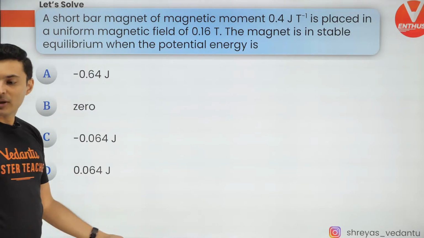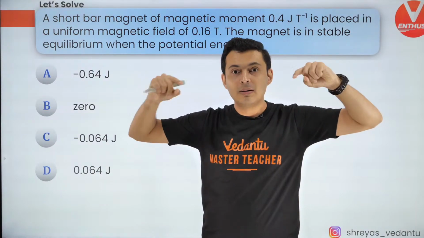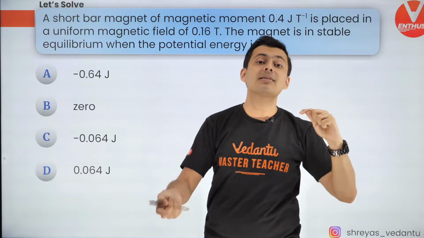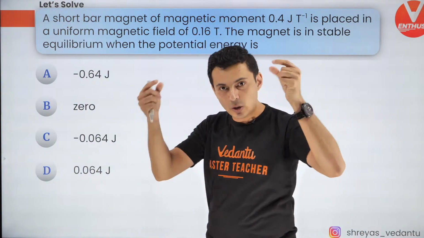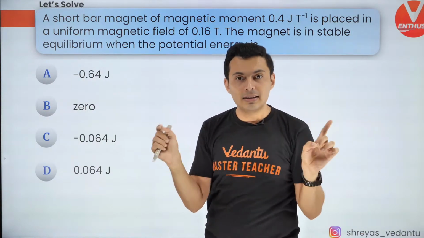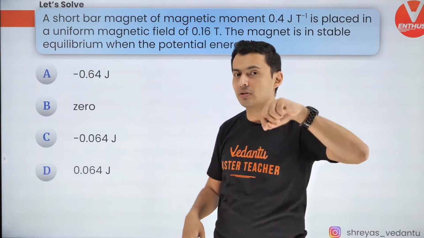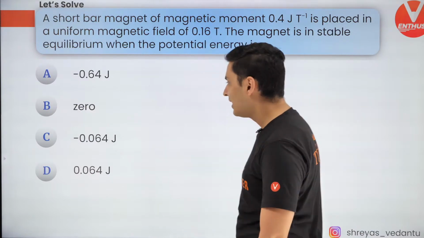So Chandramouli, if you cut it along the axis, then the pole strength will become half, and the magnetic dipole moment will become half because the pole strength became half. North will get divided into 2 parts, but the length remains the same. So the magnetic dipole moment will become half because of the pole strength becoming half. Okay, cool. A lot of you are saying C.